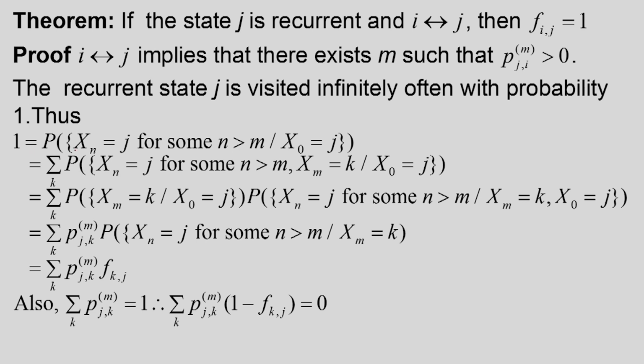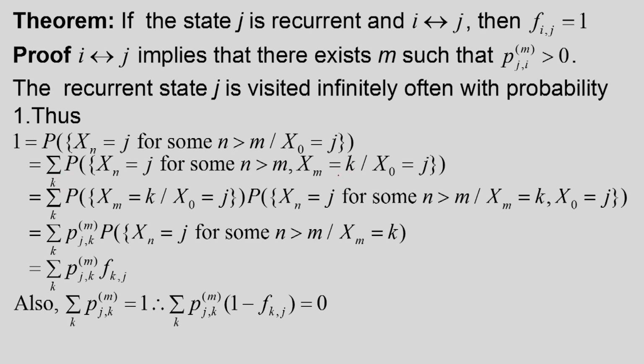Therefore we can write 1 is equal to the probability that Xn is equal to j for some n greater than m, given that X0 is equal to j. This probability must be equal to 1 because state j is recurrent. Now we condition with respect to Xm is equal to k, so that we can apply the total probability theorem. So this expression will be the same as the summation over k of the probability of Xn equal to j for some n greater than m, Xm equal to k, given that X0 is equal to j. Here all values of k we are considering, that is why we can apply the total probability theorem.